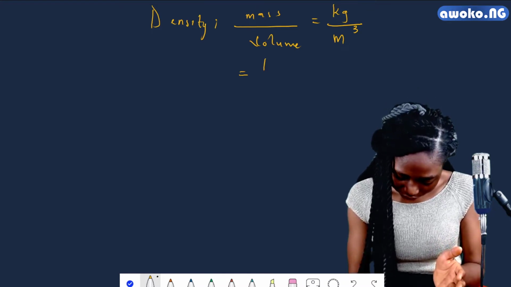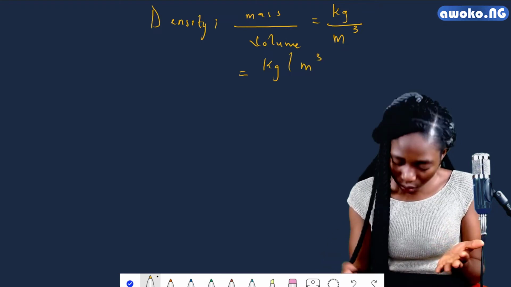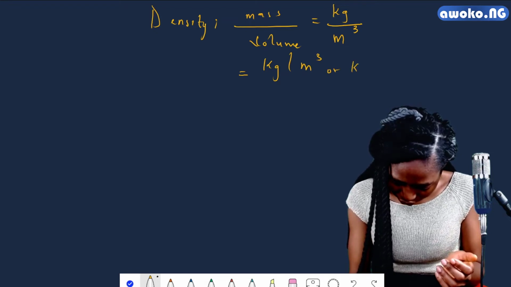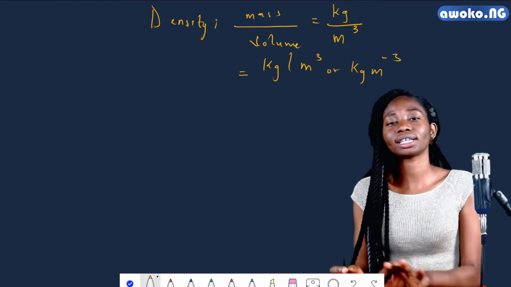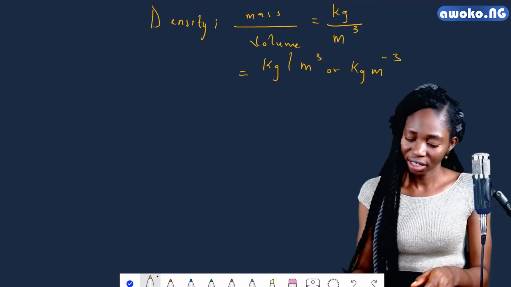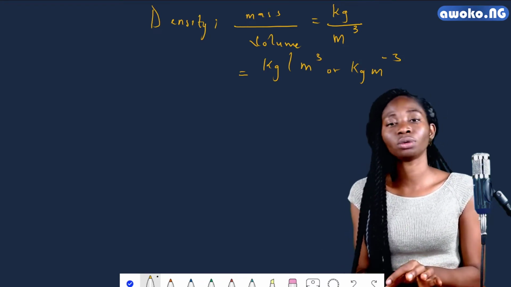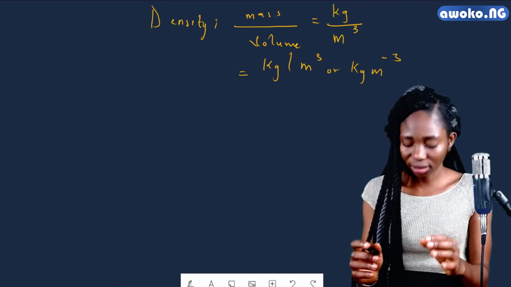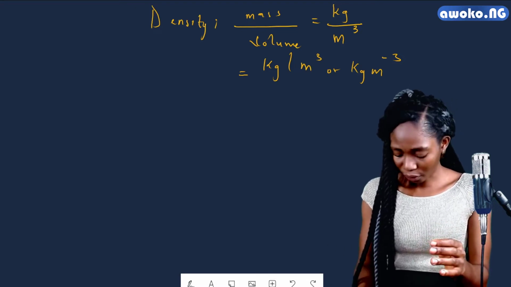So if you have kilogram per meter cube, we could also write it with a minus sign, which simply tells us that the relationship between the mass and the volume is a division. In getting the density of a body, we're going to divide the mass by the volume.